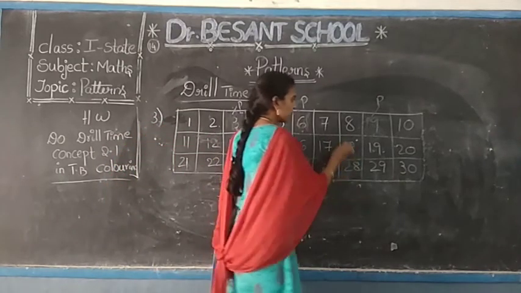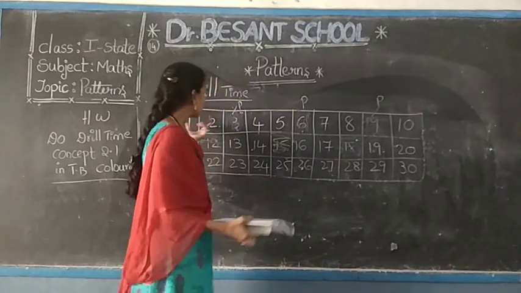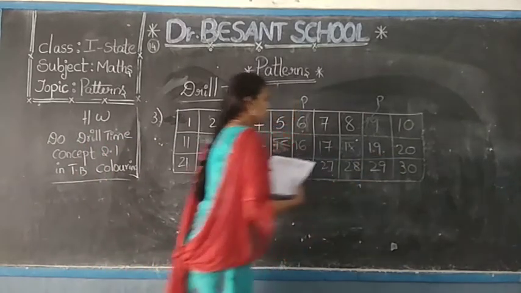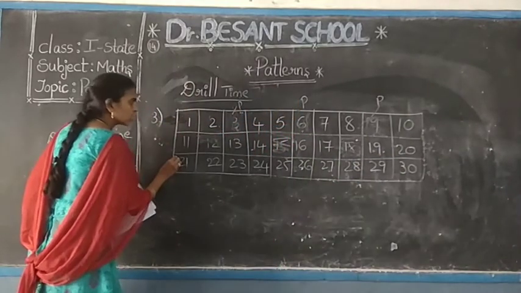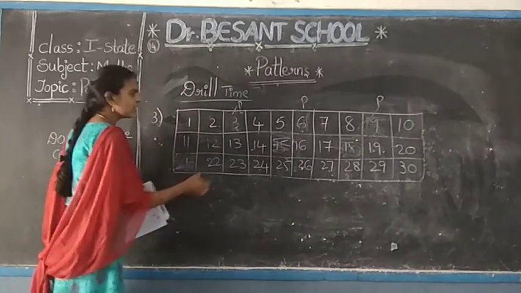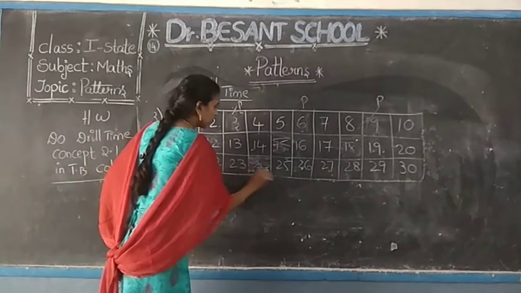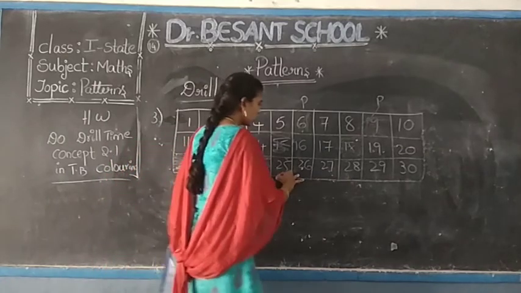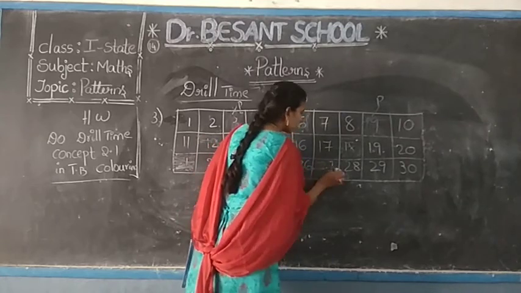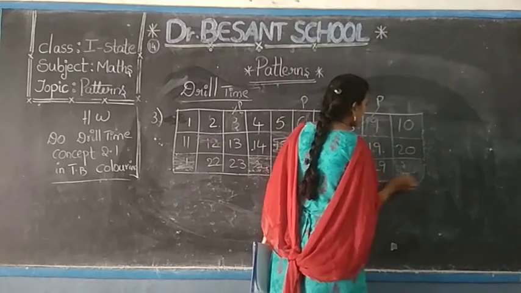So leaving these two, number 18. He has followed a rule. What is the rule he has followed? Leaving two numbers, he colored the next number. Like that he has followed. So leaving these two, what do we have to color? We have to color number 21. Leaving these two numbers, we have to apply pink color to number 24. After coloring 24, we leave 25 and 26, and we apply the color to 27. Leaving these two, again we apply it to number 30.